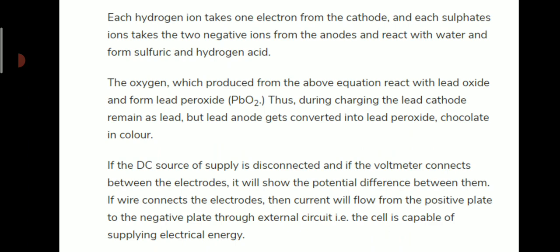The oxygen produced from the above equation reacts with the lead oxide and forms lead peroxide, PbO2. Thus, during charging, the lead cathode remains as lead, but the lead anode gets converted into lead peroxide, chocolate in color. If the DC source of supply is disconnected and a voltmeter is connected between the electrodes, it will show the potential difference between them. If a wire connects the electrodes, then current will flow from the positive plate to the negative plate through the external circuit. That is, the cell is capable of supplying electrical energy.